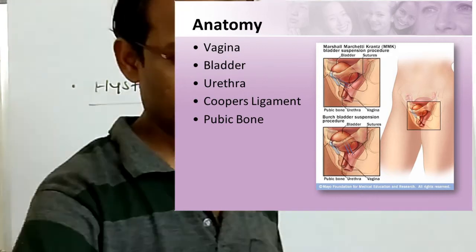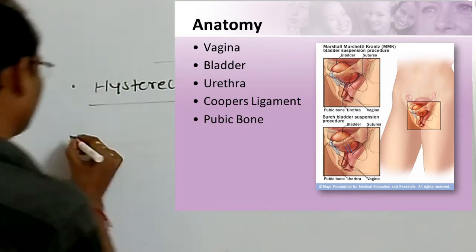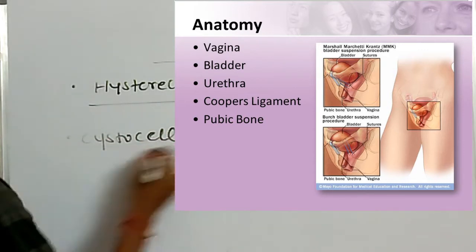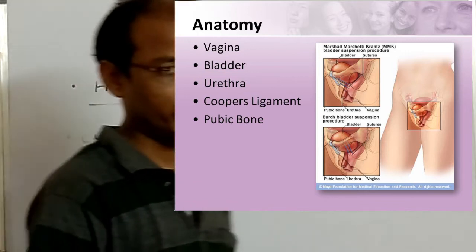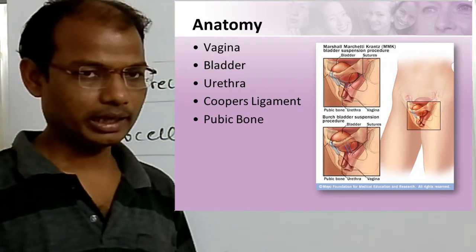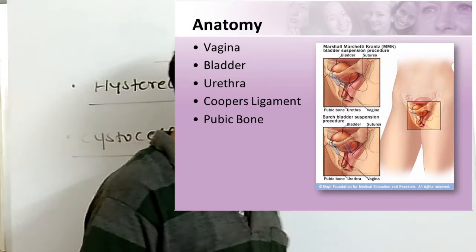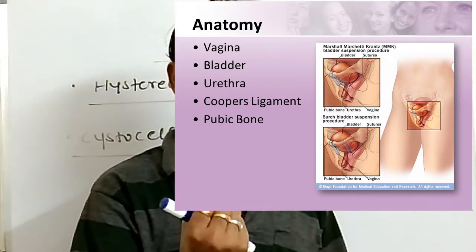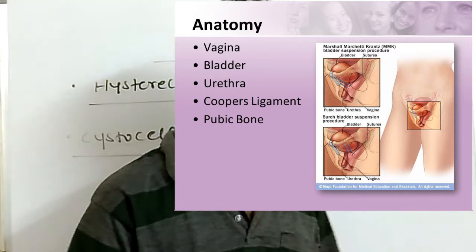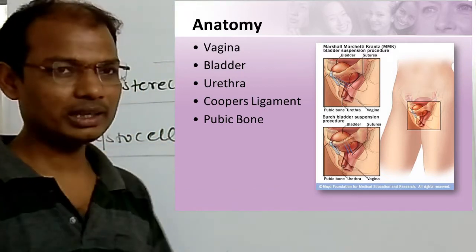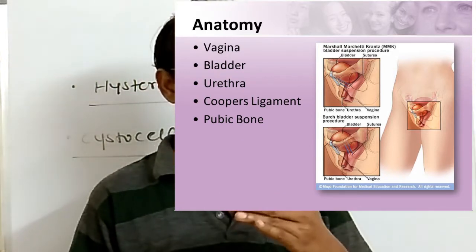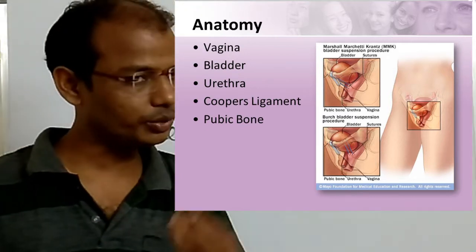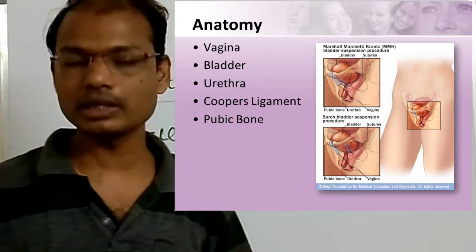If a cystocele is present, cystocele means a herniation of the bladder wall, where the bladder wall bulges into the vaginal wall. When a cystocele occurs, the bladder wall muscles need to be strengthened. What happens in weakness of the bladder wall? That causes stress incontinence. Stress incontinence means leakage of urine during sneezing and coughing, because of the weakness of the bladder wall.